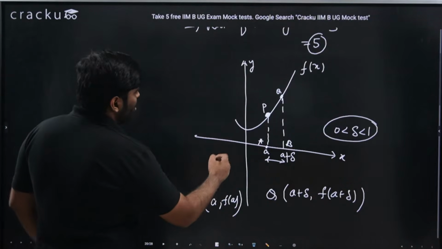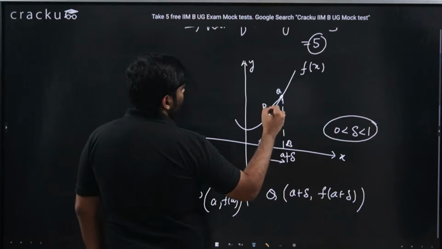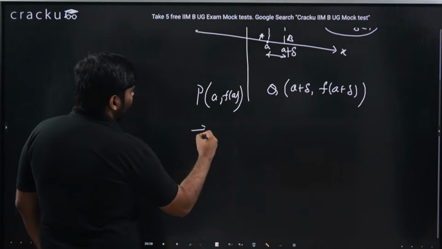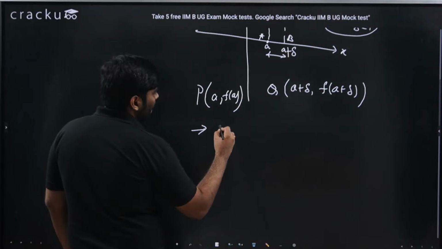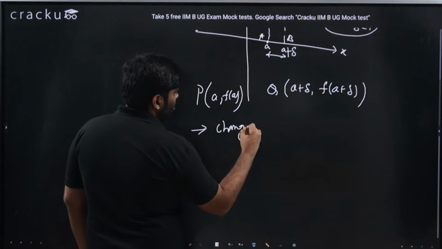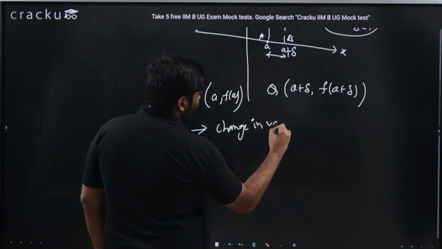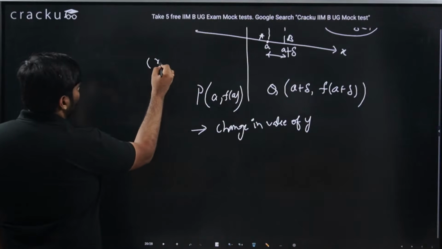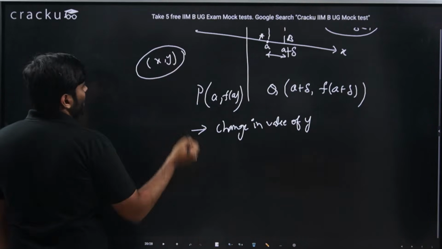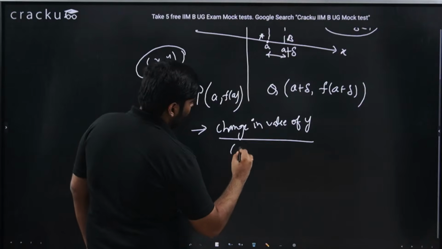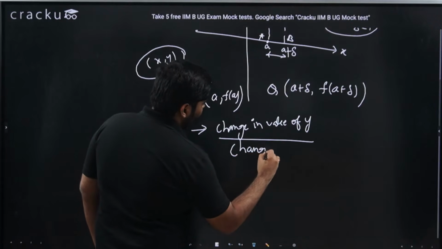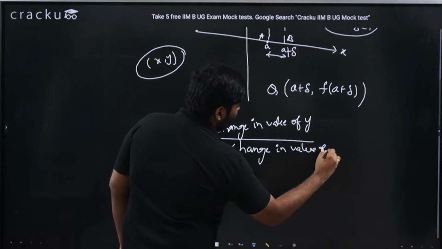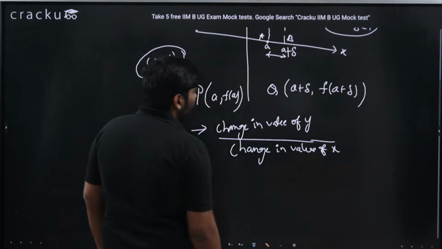Now, from P to Q, what is the change? We define this as the change in value of y. The points we talk about are always in the format x comma y. So it is the change in value of y divided by the change in value of x. But the change in value of x is very low.